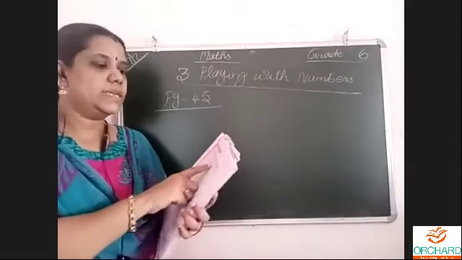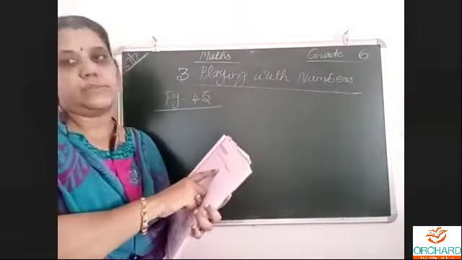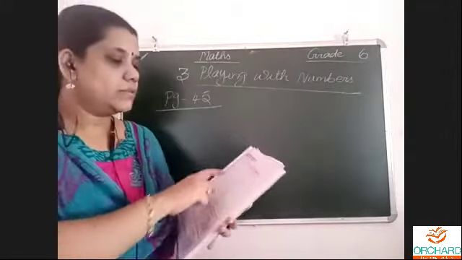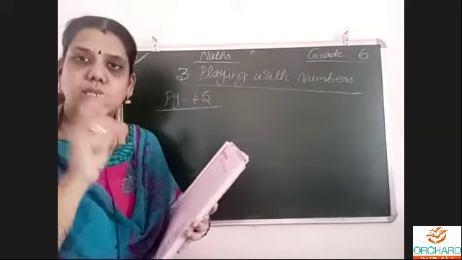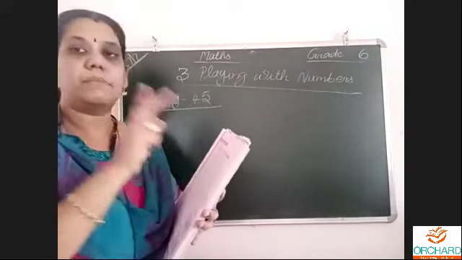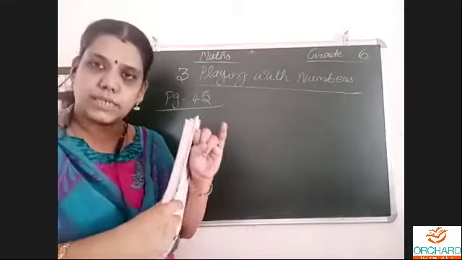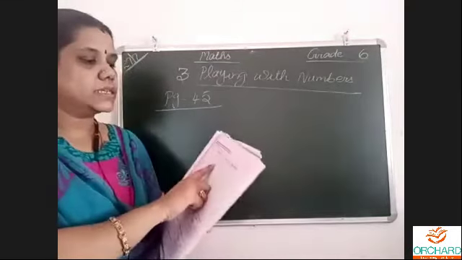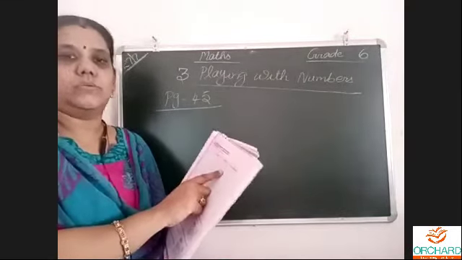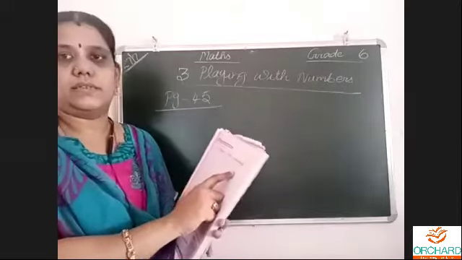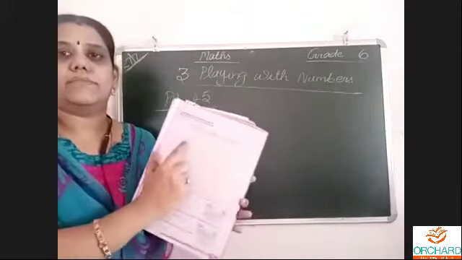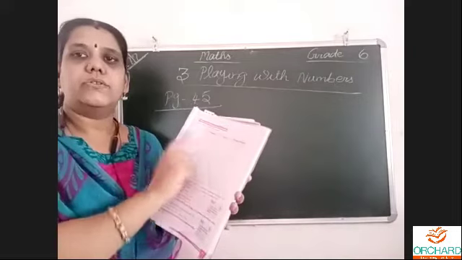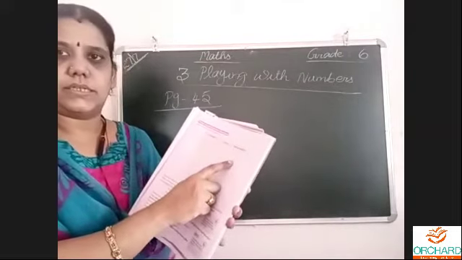Number 1. 1 has the factor 1, which means 1 will come in only one table. So naturally, the factor is 1. We have to see in which tables a number comes. For example, number 2 will come in one table and its own table. Own table means 2 tables. So the factors of 2 are 1 and 2. So there are 2 factors. Now look at number 3. Number 3 will come in one table and the 3 table only, no other table. So 2 factors.